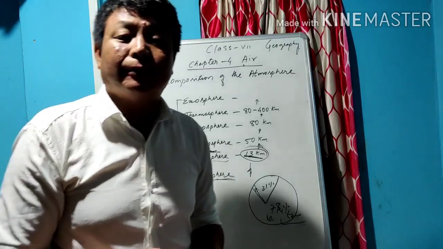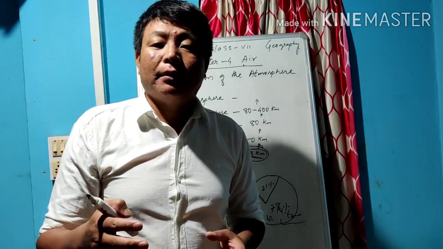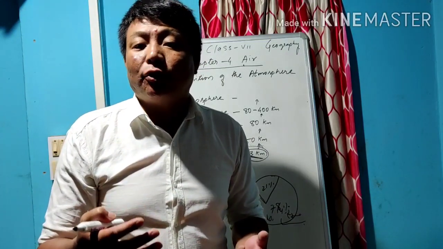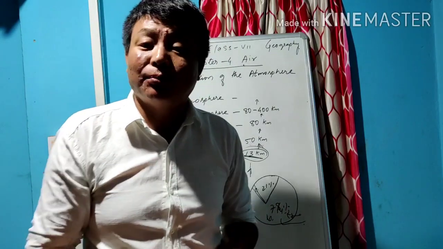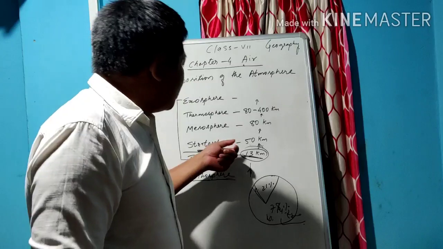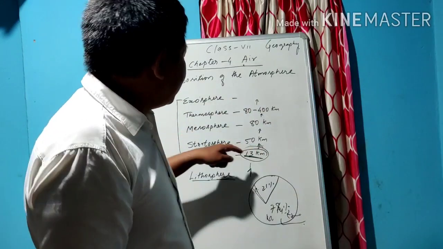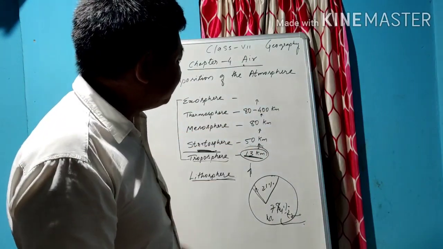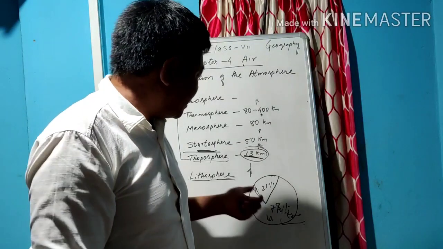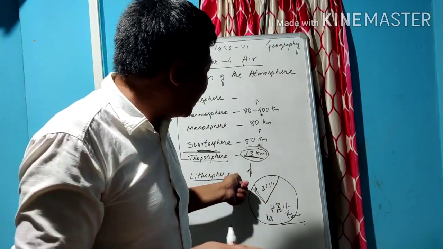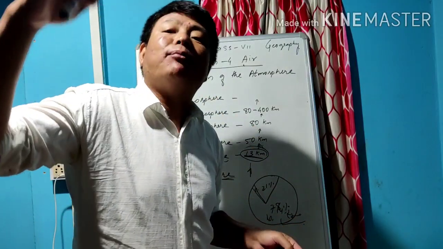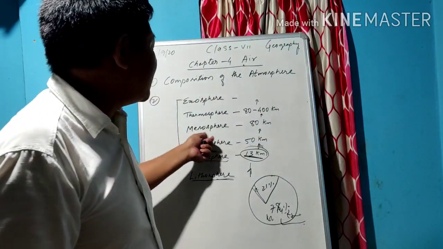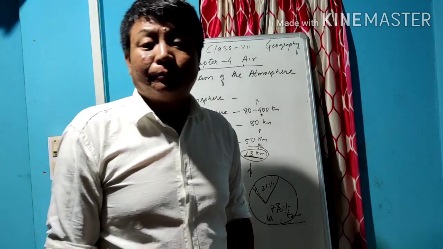You may have heard about the ozone layer, which is basically the blanket against the ultraviolet rays that come to the earth, released from the sun. If you go higher than that, there we find the mesosphere. The mesosphere, from the land going up until 80 kilometers and above that, we refer to as the mesosphere.